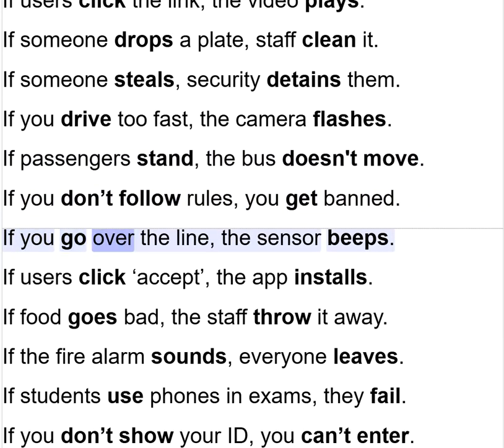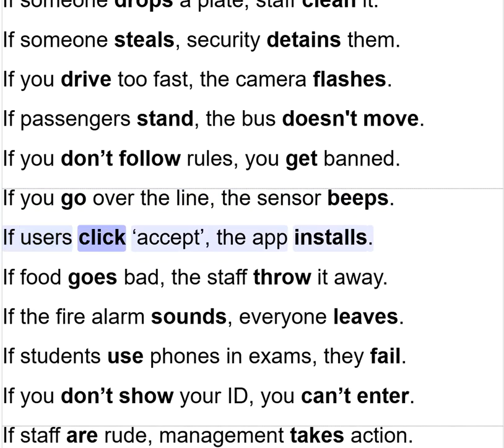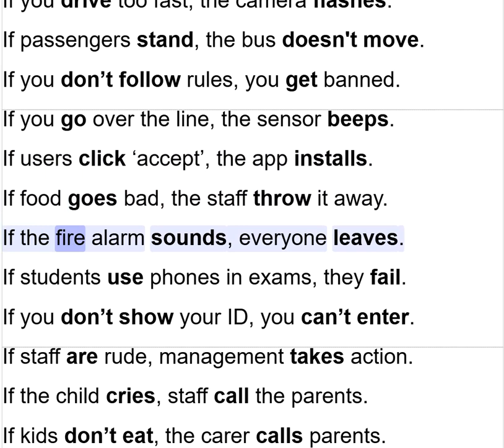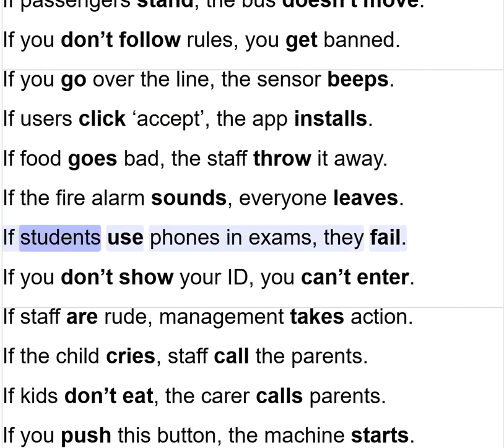If you go over the line, the sensor beeps. If users click accept, the app installs. If food goes bad, the staff throw it away. If the fire alarm sounds, everyone leaves. If students use phones in exams, they fail.